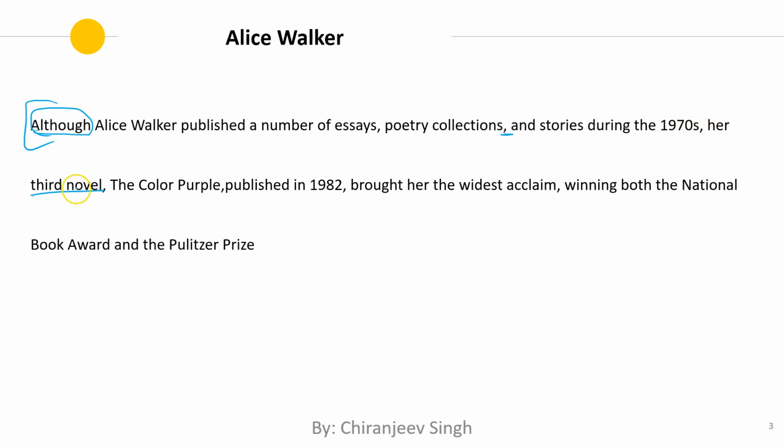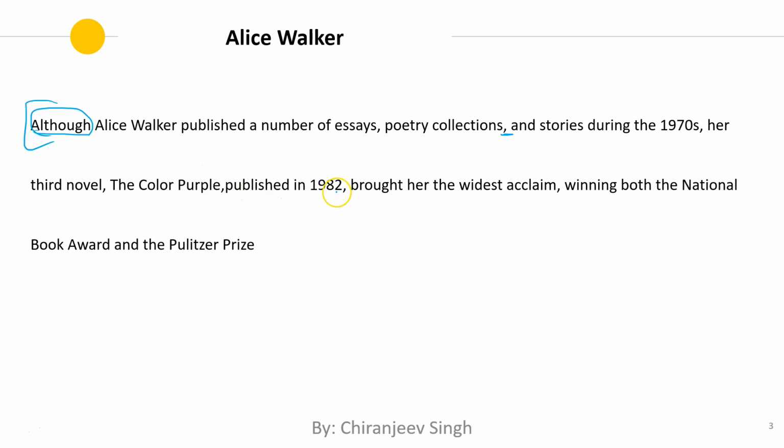Okay, so her third novel, so then we come across another comma, "The Color Purple." Okay, so this is probably modifying her third novel, right? So again, from the context we see, probably, yeah, this seems to be the name of a novel, so it makes sense that it modifies novel. So yeah, this is within double commas, that makes sense. If you're putting the name of a novel, then you will put it within double commas.